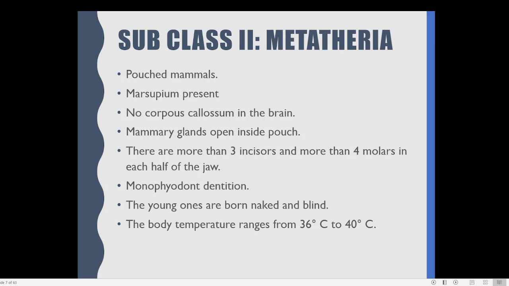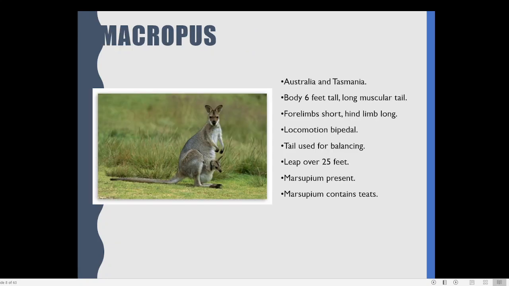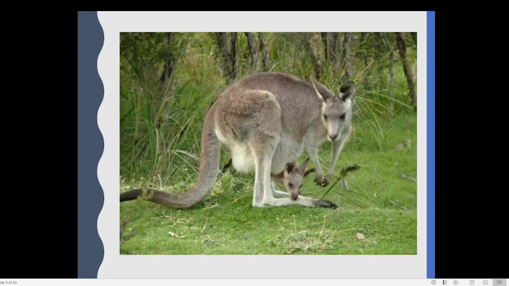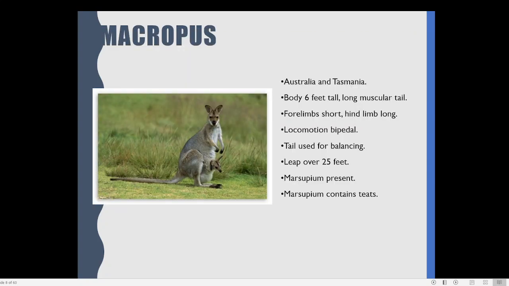Now we go to the second portion, that is an example from that. The example that we have to study is regarding the Macropus, popularly known by the name kangaroos. They are mainly located in the Australian continent as well as Tasmania. Tasmania is also a part of Australia. It is a small island located on the southern portion of Australia, a colder place in Australia. So that is the distribution of the Macropus or kangaroos.